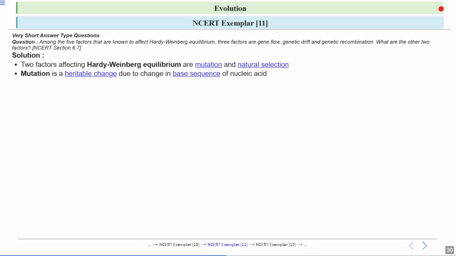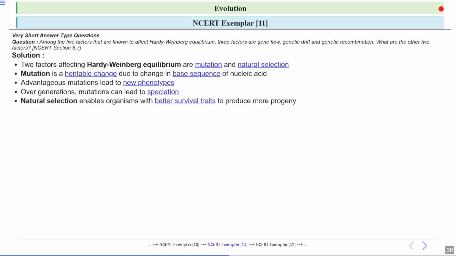Now, over generations, these advantageous mutations can accumulate in the population, leading to the evolution of new traits and potentially new species. Now, some mutations improve an organism's trait, helping it to survive or reproduce better. These are known as advantageous mutations. Now, if enough changes happen over many generations, new species might form.